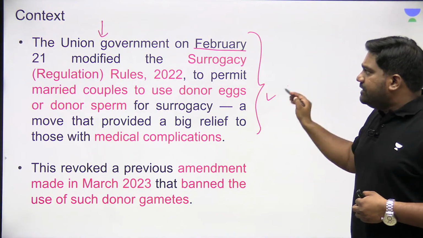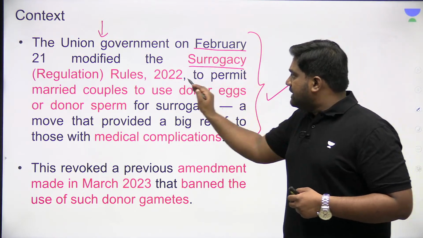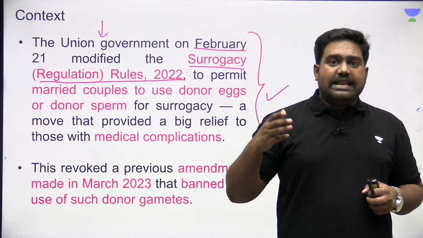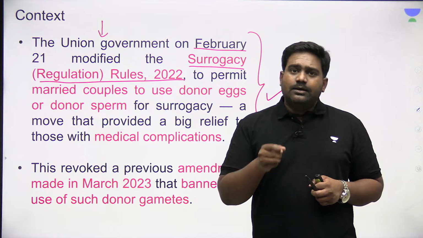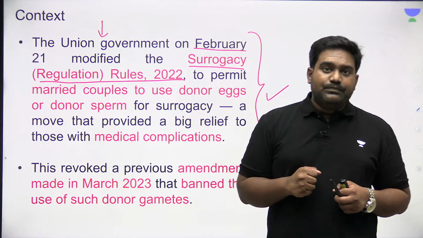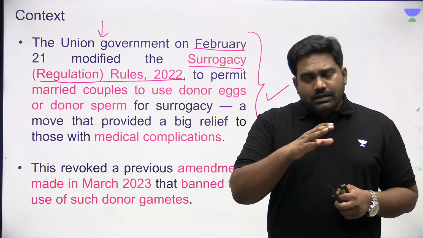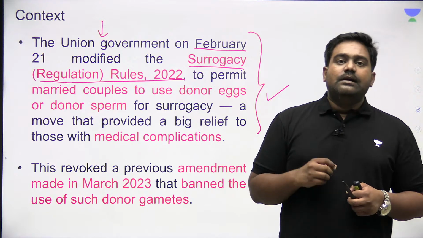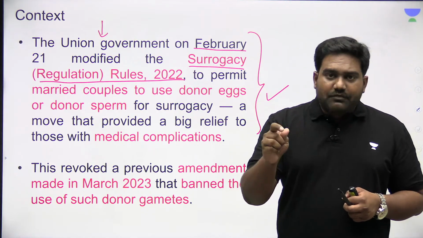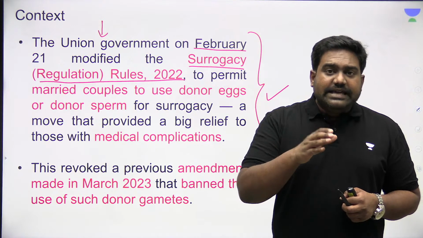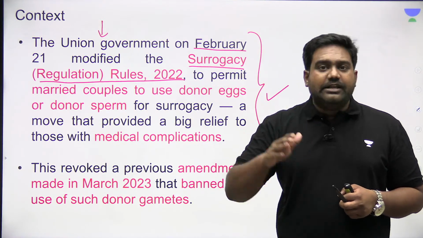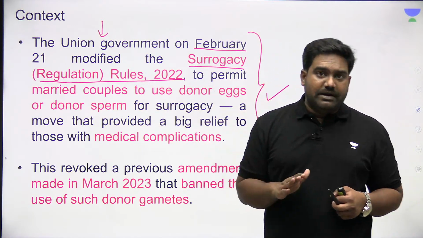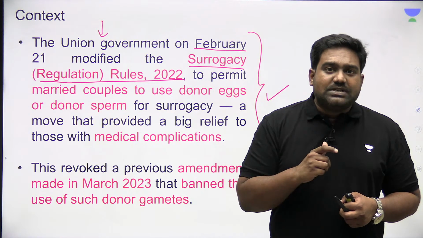Recently, the government of India has modified the Surrogacy Rules 2022. The Surrogacy Act was enacted by the Parliament in 2021, and it came into force in 2022. So under the Surrogacy Act, the rules were notified by the government of India, and last year in 2023, a few changes were done to the provisions of surrogacy in India. These amendments that were done last year were challenged at the Supreme Court recently, and the Supreme Court has reversed these amendments.